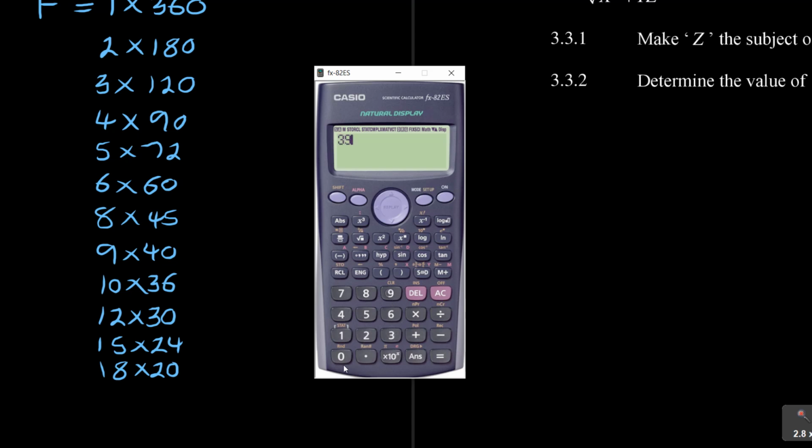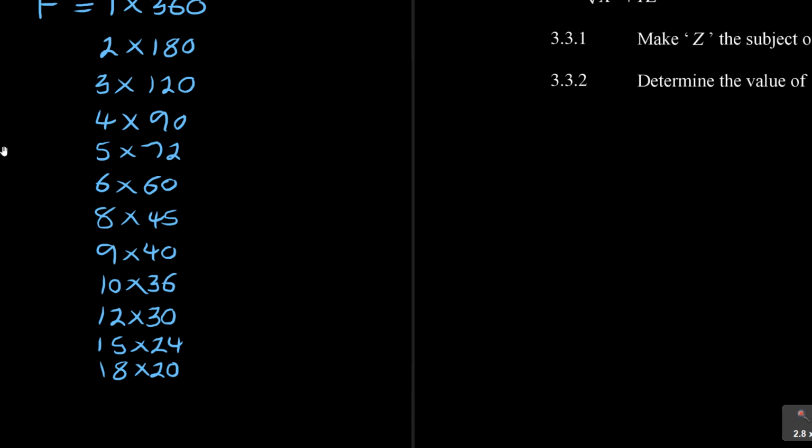So 360 divided by 19, nothing. And then 360 divided by 20 is 18. So it's 20 times 18. The moment I start repeating numbers, look at these two, it's 18 times 20 and 20 times 18. It means this is just a repetition.